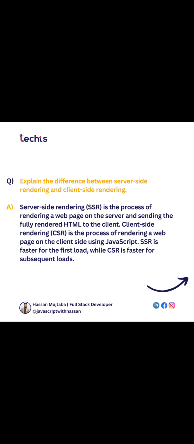But CSR, which stands for client-side rendering, is a process of rendering a web page on the client side by using JavaScript. So you are using JavaScript to render a page on your client side. But when you render the page from the server side, like we are using HBS and EJS, which are very commonly used with Node.js, that's called server-side rendering. But with HTML, when we load a normal web page with HTML and JavaScript, that's called client-side rendering, right? For that we are using Bootstrap, JavaScript and normal HTML pages.